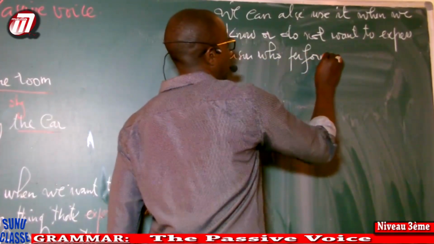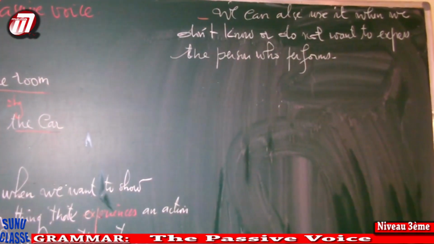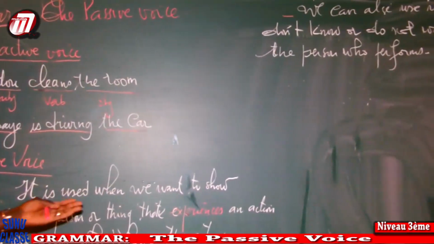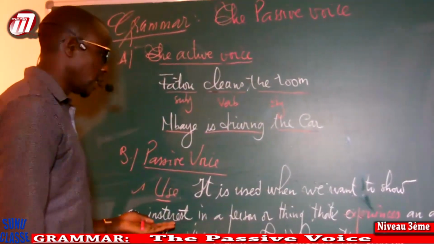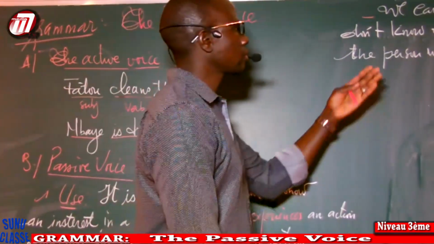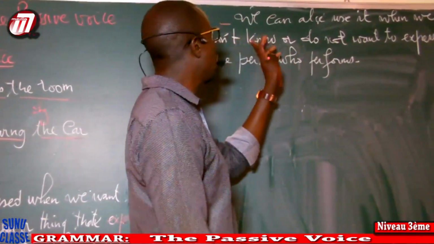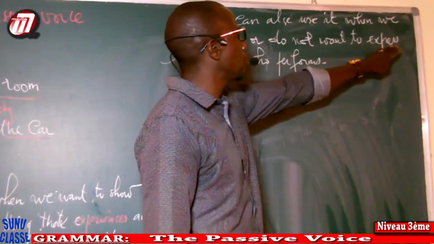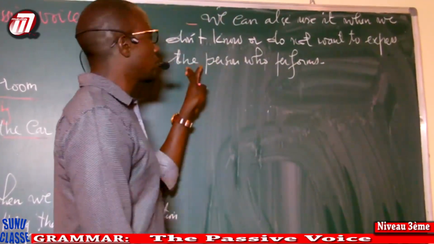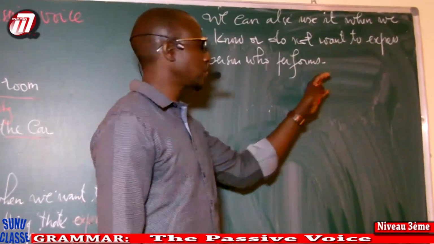We can use it in these two ways. The first one is used when we want to show an interest in the person who is experiencing something, or we can also use it when we don't know, or do not want to express or say the person who performed the action. For example,